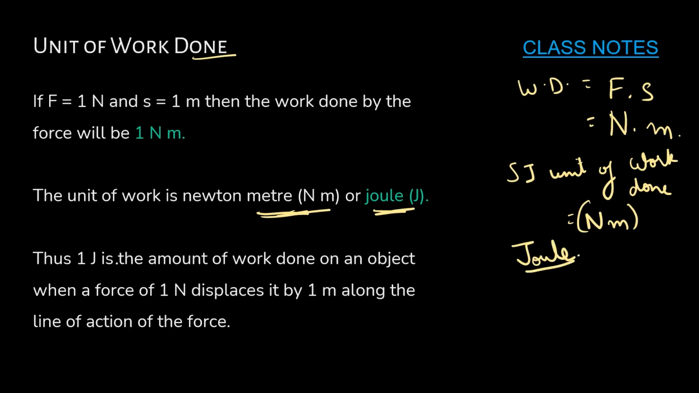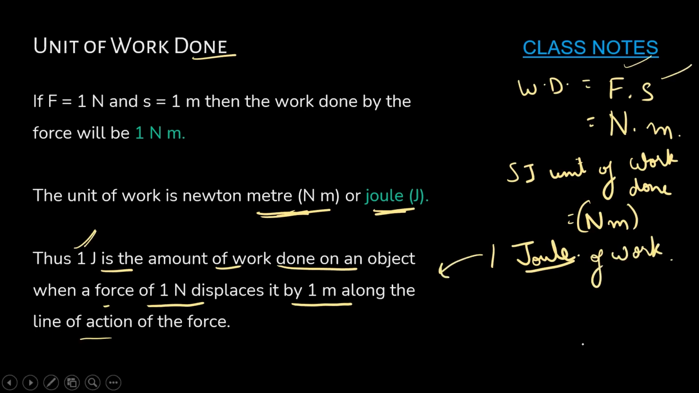Thus, 1 joule is the amount of work done on the object when a force of 1 Newton displaces it by 1 meter along the line of action of the force. So when do we say that 1 joule of work is done? We know that work done is equal to force into displacement. If our force is 1 Newton and our displacement is 1 meter, then we say that work done is 1 joule. This is how we define it.